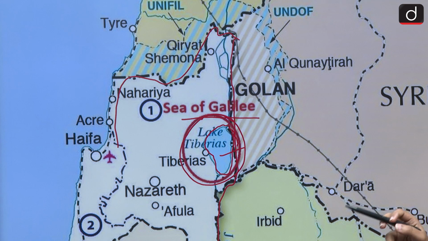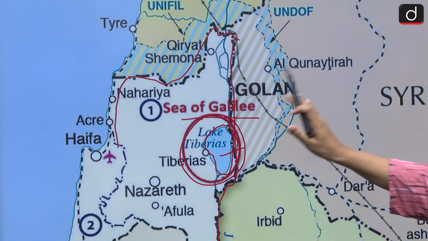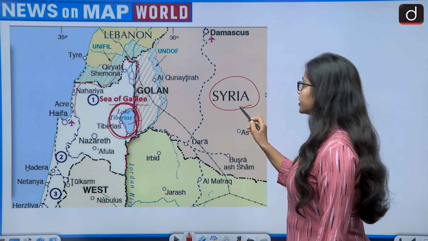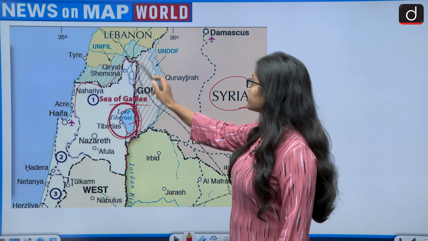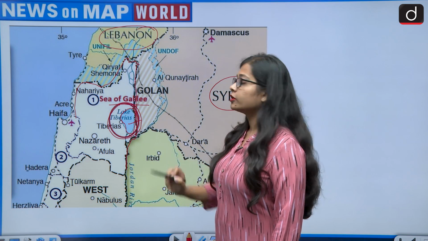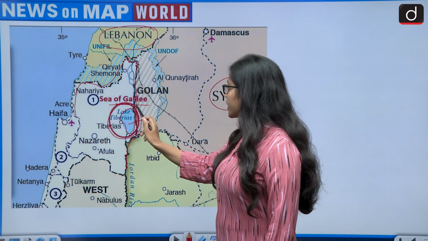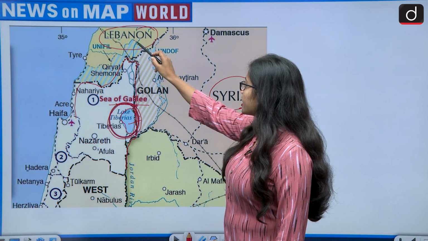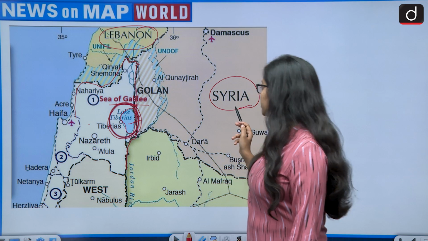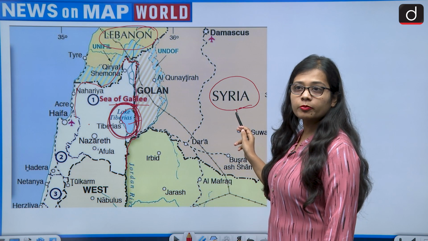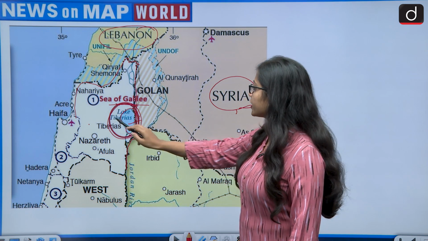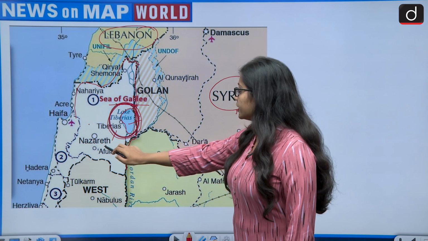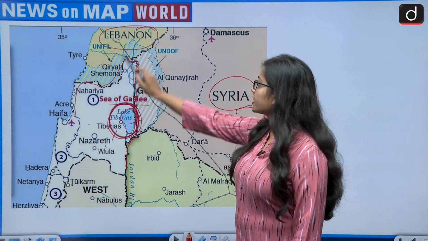But if we see carefully, this is Israel, and on the eastern side of Israel lies Syria, and on the north of Israel lies Lebanon. So if we talk about the Sea of Galilee, it is not in between Israel and Lebanon, it is between Israel and Syria. So this statement also becomes wrong, because the Sea of Galilee or Lake Tiberias is between Israel and Syria, not between Israel and Lebanon.